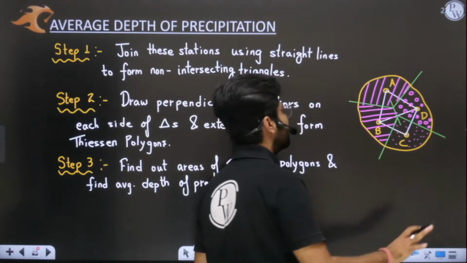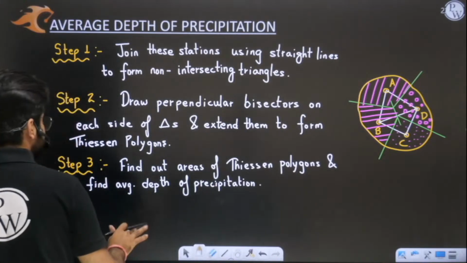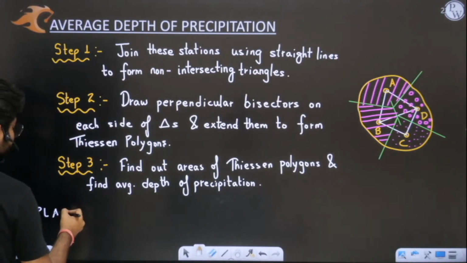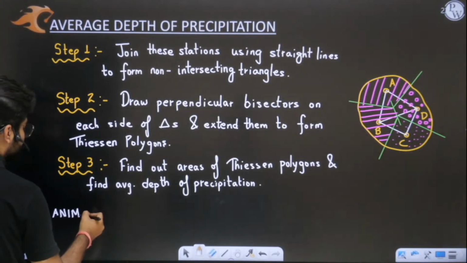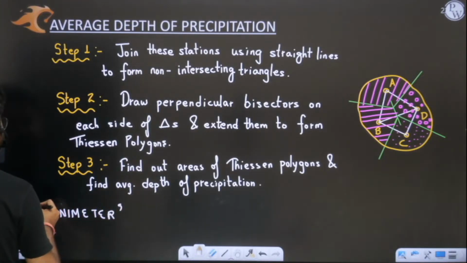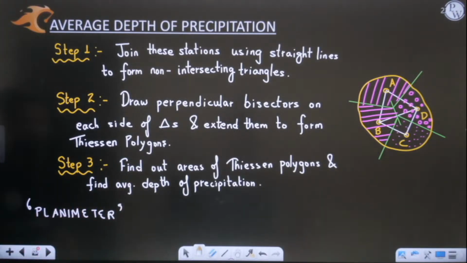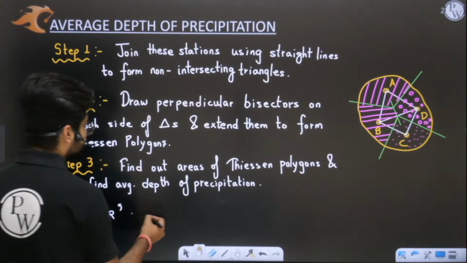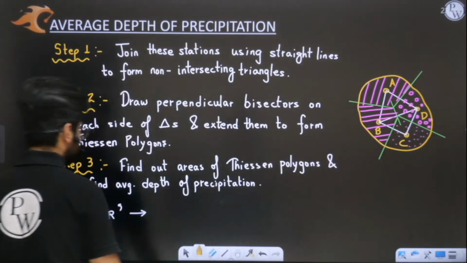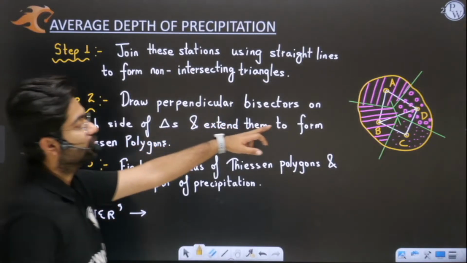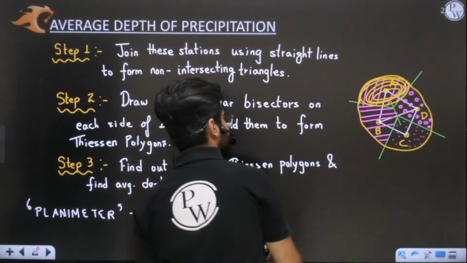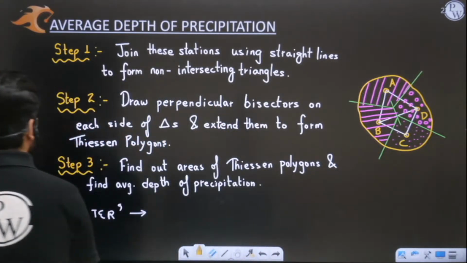It's a method that you need not understand in detail, but I can simply write the instrument here. You can remember the name of the instrument. Tell me the name of the instrument with the help of which we can find these irregular areas on a contour map. That is the planimeter. The planimeter helps us find the area of irregular figures. So if you want to find this area, I will find it with the help of the planimeter.